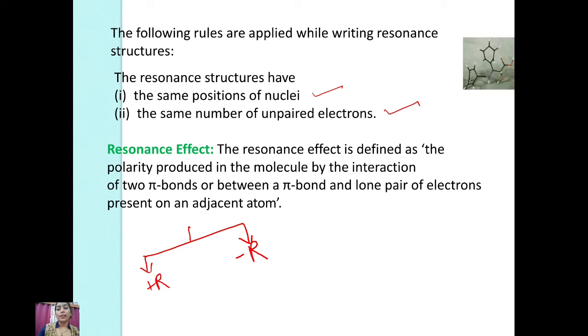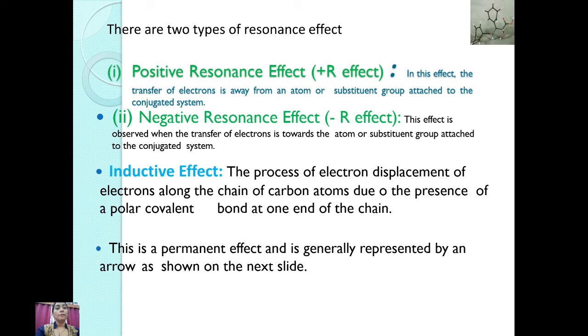For the plus resonance effect, we can make the structure. In this effect, the transfer of electron is away from an atom or substituent group attached to the conjugated system. Example is like benzene is here, one NH2 group is attached. Because NH2 group has 2 electrons.